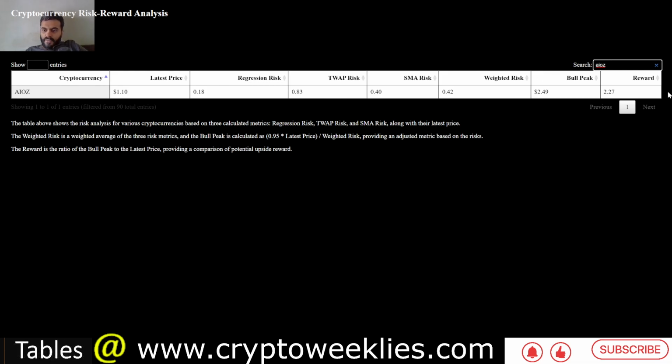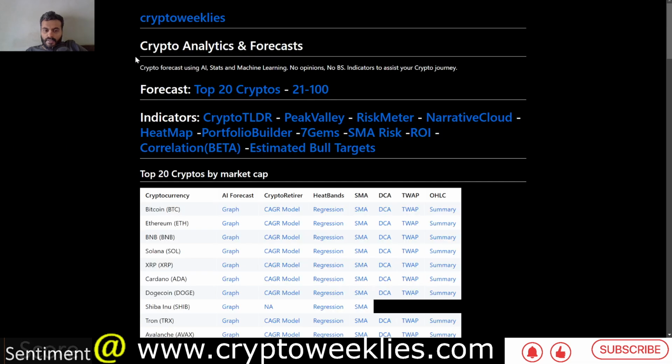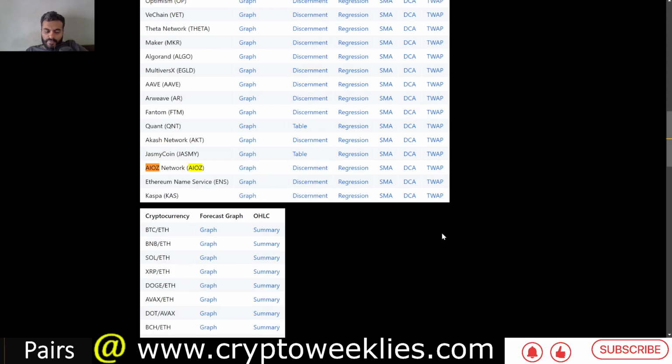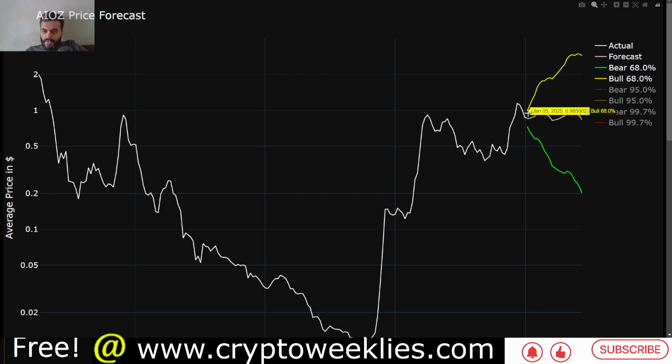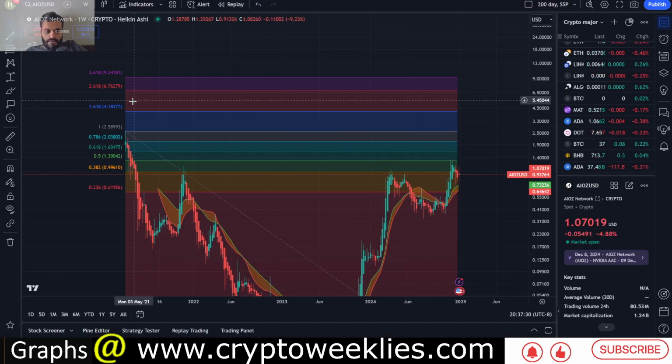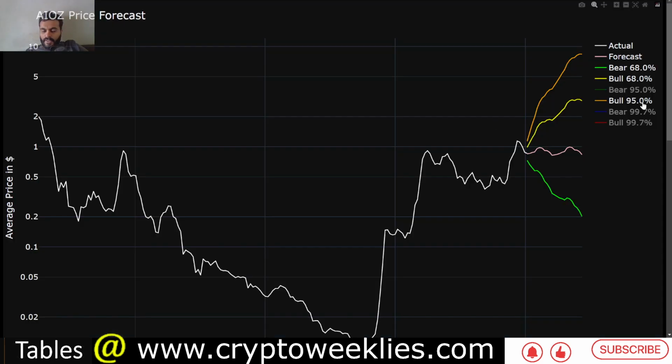So right now the reward at around 2.27x is the estimated bull run target, and the best way to understand what AIOS could potentially do is a composite of the machine learning-based price target in the euphoria and non-euphoria phase, as well as the technical analysis and the Fibonacci levels between 2.618 and 3.618.